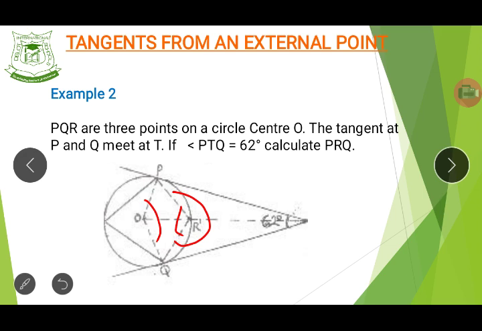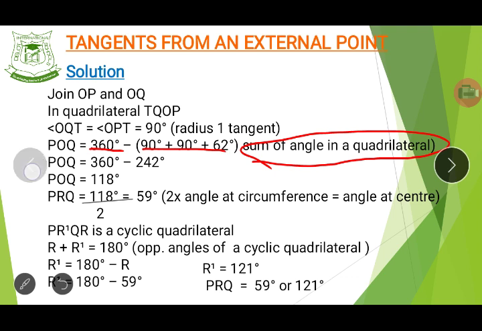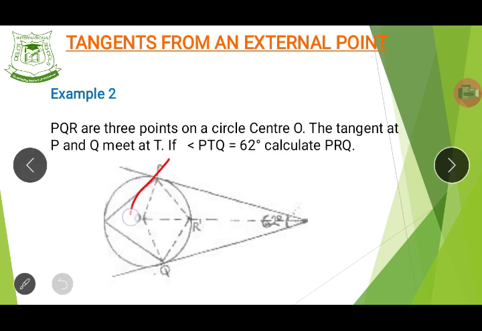Do you see now? So we know this place to be 90, this place is 90 degrees, this place is 62 degrees. So let's add them together and subtract from 360, which is the sum of angles in a quadrilateral. That is the theorem used to formulate this formula that you are seeing here. That is for POQ, this angle here, angle POQ.